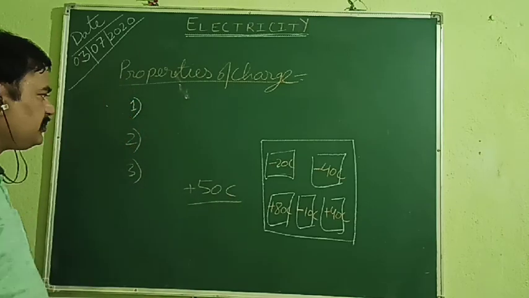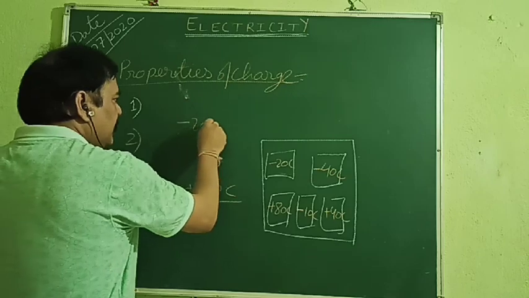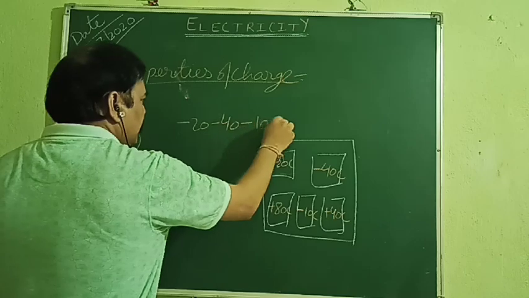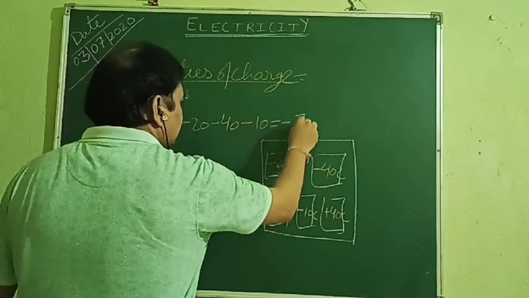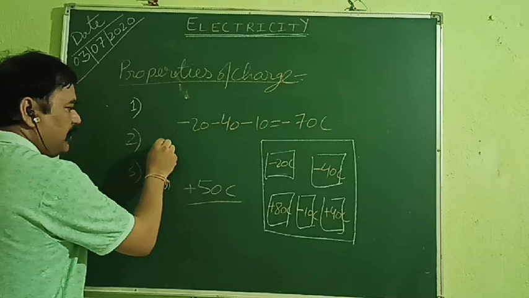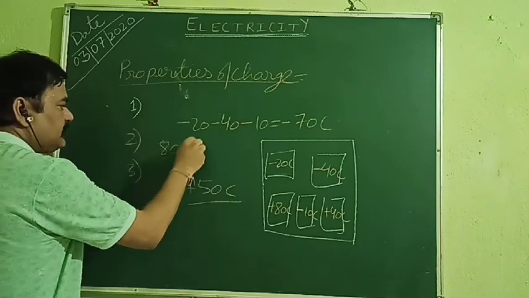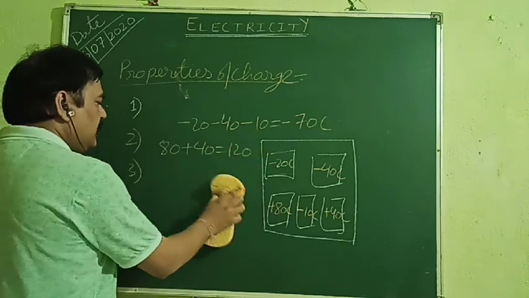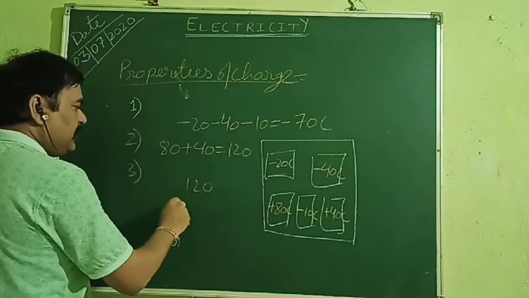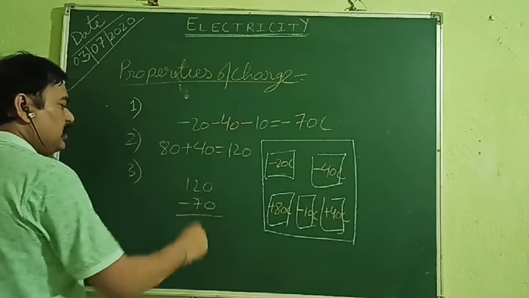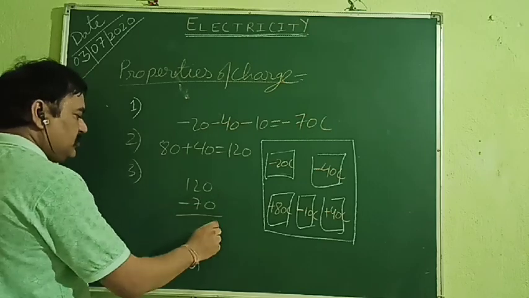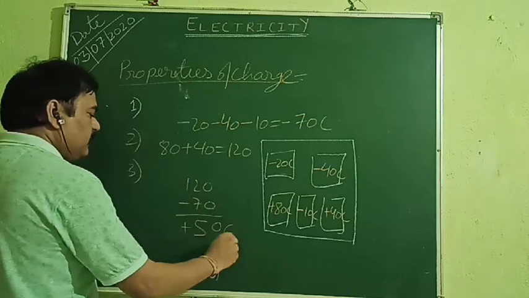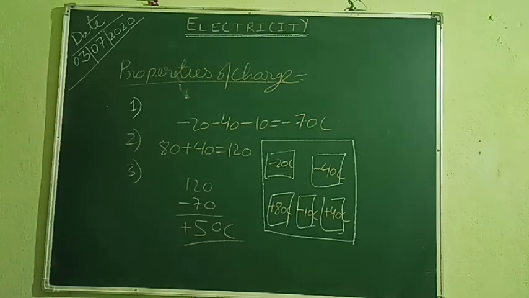Okay? Because all the negatives we can add separately, because we know that negative plus negative is added. So it is minus 70 coulomb. And all the plus, that is 80 plus 40, 120. And then you can do one thing. 120 is positive, 70 is negative. So 120 minus 70, you will get 0. Out of 12, you subtract 7, 5. So plus 50 coulomb is the net charge on this body.